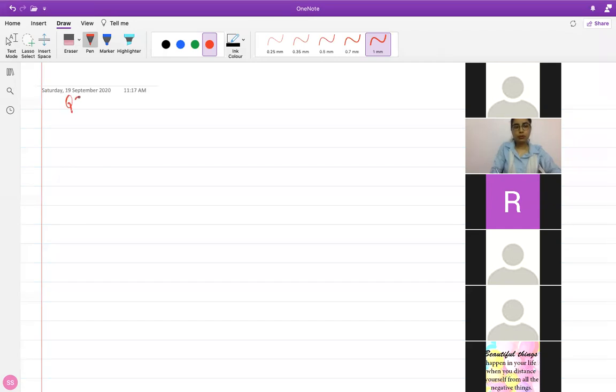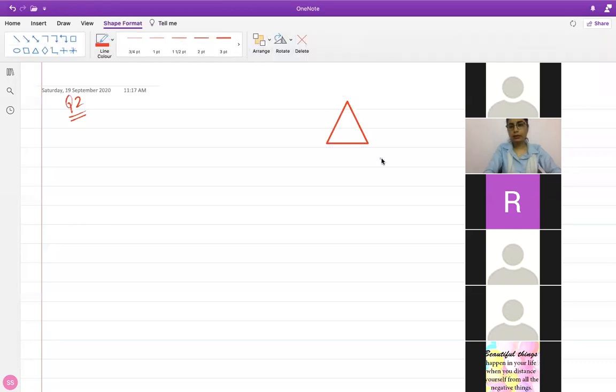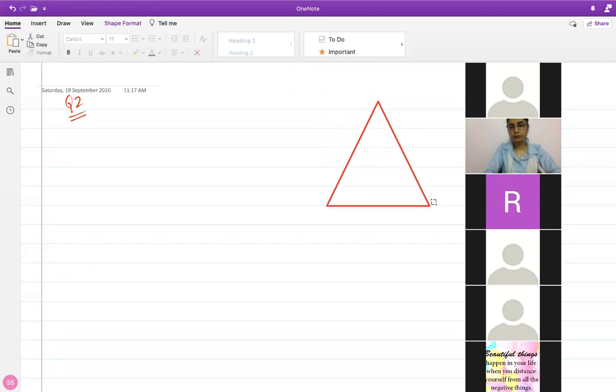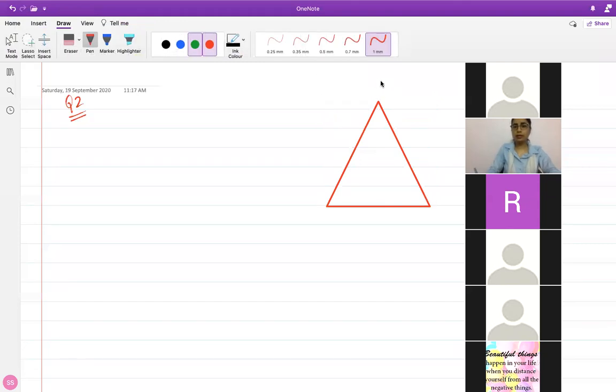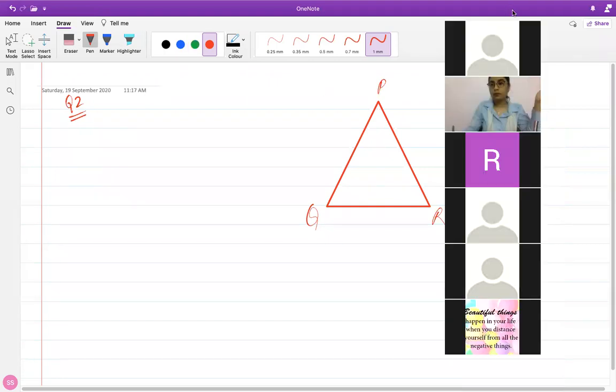So let's take question number 2 here. So I'm just going to take a triangle and you will need to draw the triangle every time. I think there are 3 parts here. So let's name the triangle as P, Q, R. You have to mark points E and F on the side. So let's mark point E and F. And remember, do it accordingly. Keep in mind the measurements given, mark accordingly.